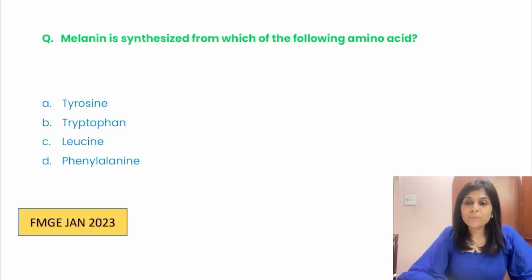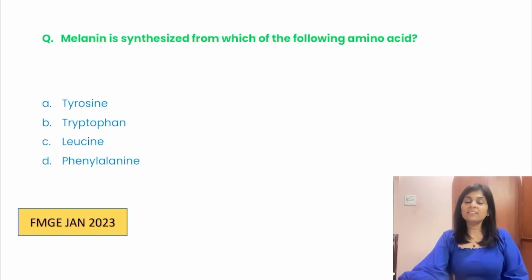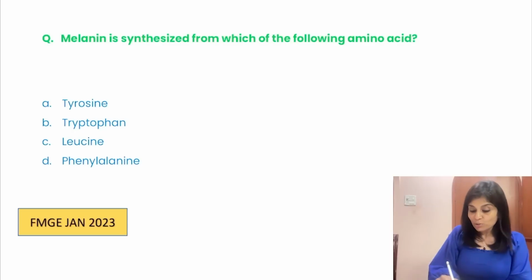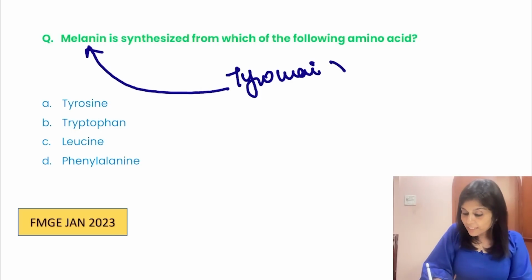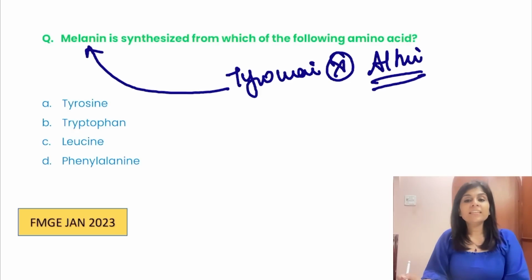Another Jan 2023 MCQ. Melanin is synthesized from which of the following amino acids? Don't you all know that tyrosinase is the enzyme which forms melanin? And that is why tyrosinase defect causes albinism. Right? Tyrosinase deficiency causes albinism because tyrosinase is the enzyme which converts tyrosine to melanin. So melanin is synthesized from what?